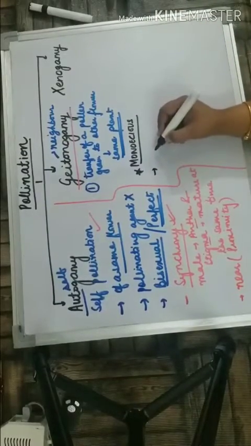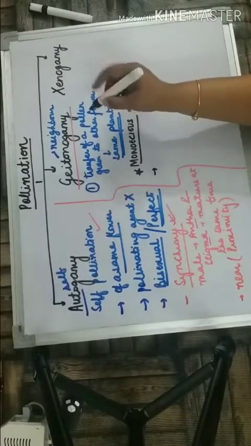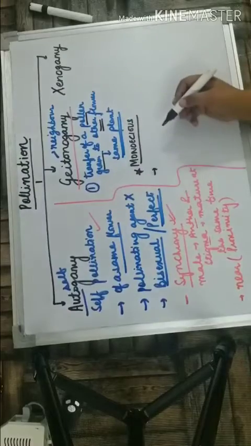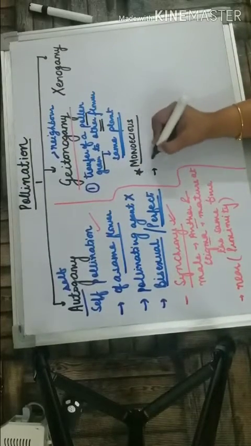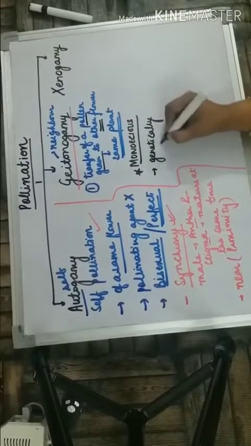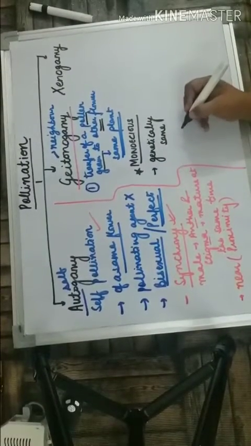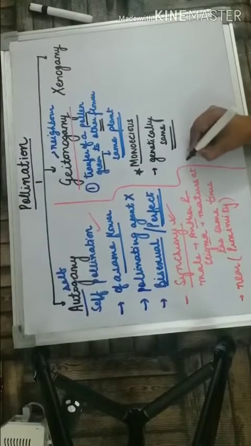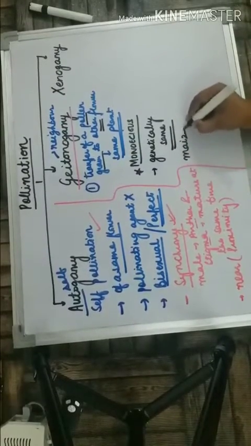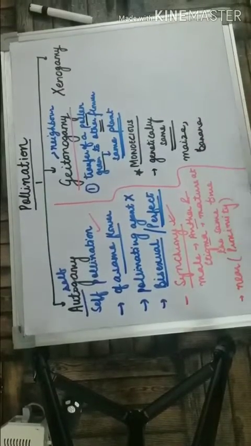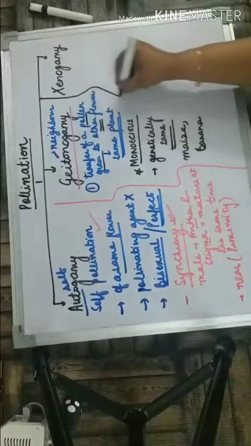Here one thing is very important. As there is a transfer of pollen grain to the other flower, that does not mean they will be genetically different. They will actually be genetically the same, because they belong to the same plant. In this, many examples can come, like maize, then we have banana, etc. So this is what geitonogamy means.